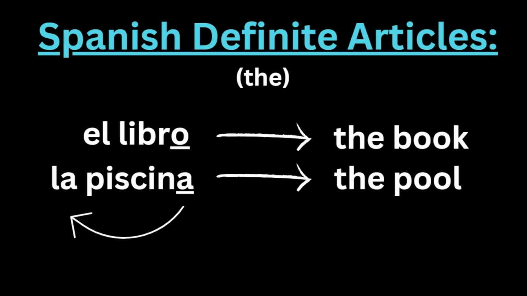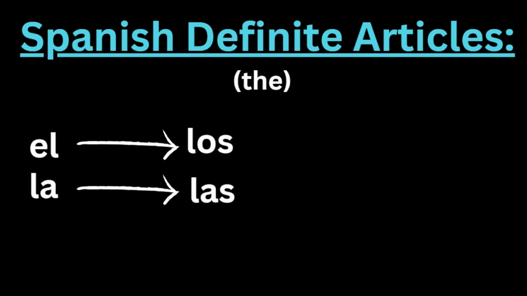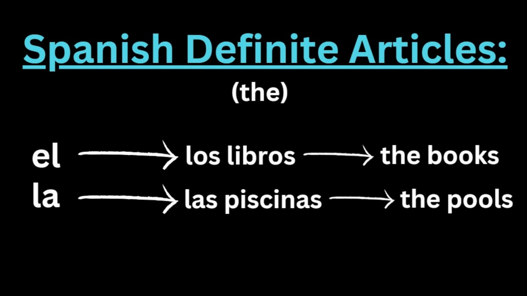La piscina means the pool. We know this article is feminine because it corresponds with the noun after it, which is feminine. Most nouns in Spanish that end in a tend to be feminine, so we have to put the feminine definite article la. If we want to pluralize the articles, el becomes los and la becomes las. So los libros would be the books and las piscinas would be the pools.